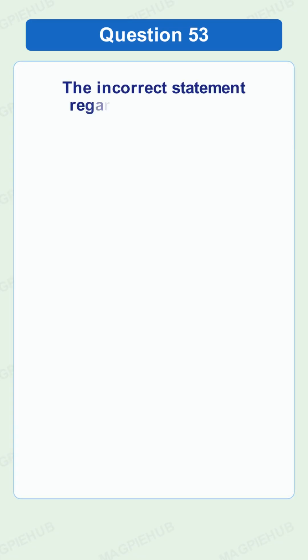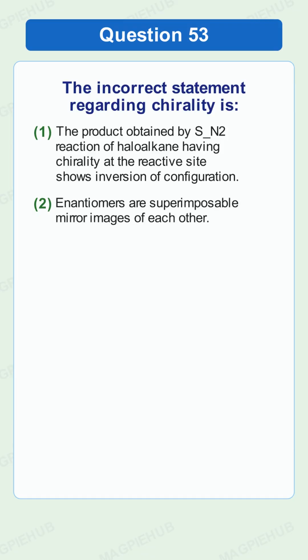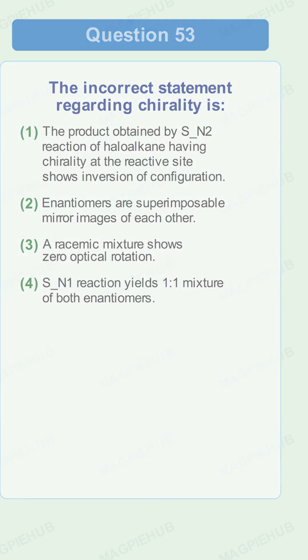A chiral carbon has 4 different groups attached to it. This creates 2 mirror image forms called enantiomers. Now let us understand the key concepts needed for this question. First, enantiomers are non-superimposable mirror images of each other. This means they are mirror images, but you cannot overlap them perfectly.